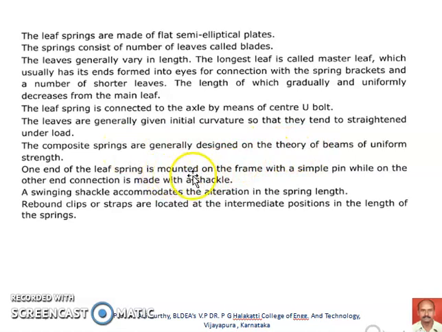One end of the leaf spring is mounted on the frame with a simple pin, that is the fixed one, and the other one is with a shackle, so swinging is possible here with the help of the shackle. The swinging shackle accommodates the change in the spring length. Rebound clips or straps are located at intermediate positions along the length of the springs. So this is about the constructional features of the assembly of leaf springs.